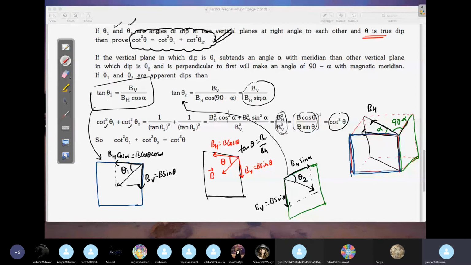A very, very important concept with respect to true dip and apparent dip. If you want, you can take the screenshot there.